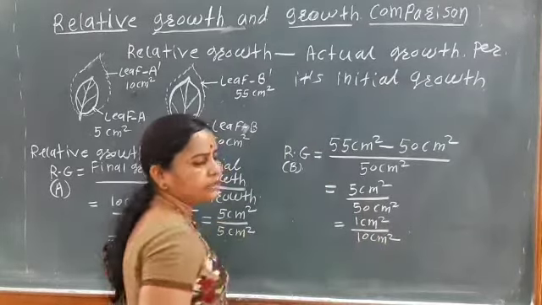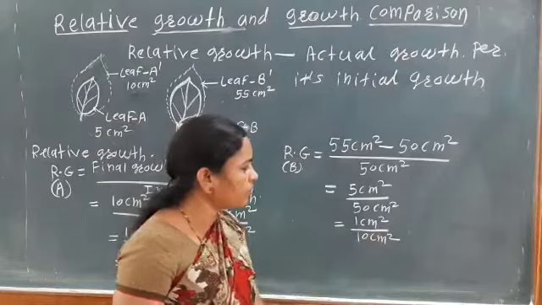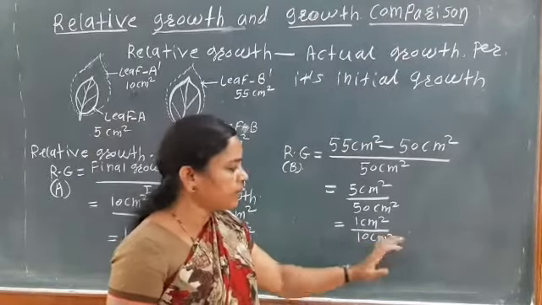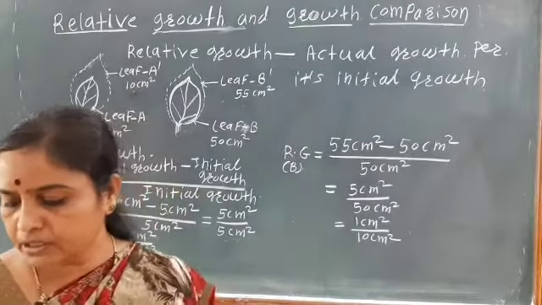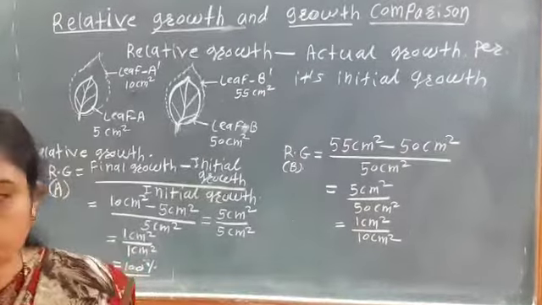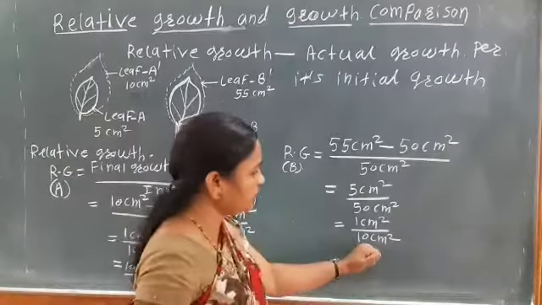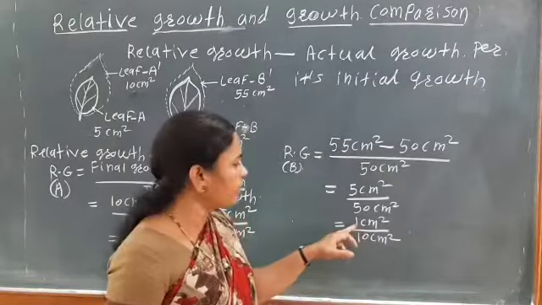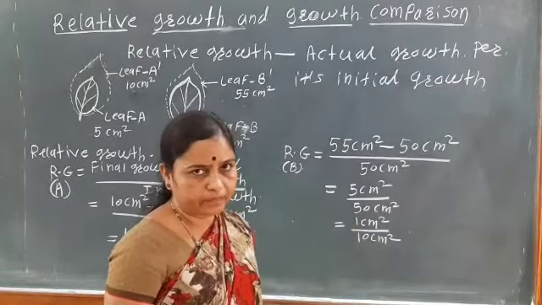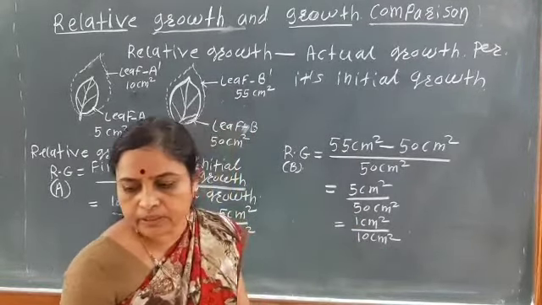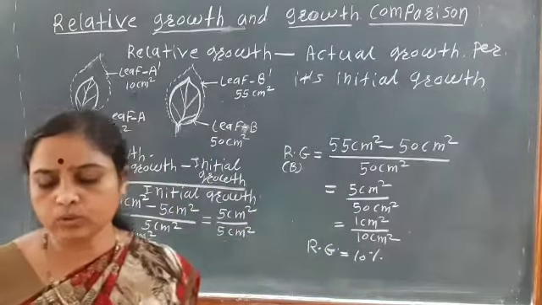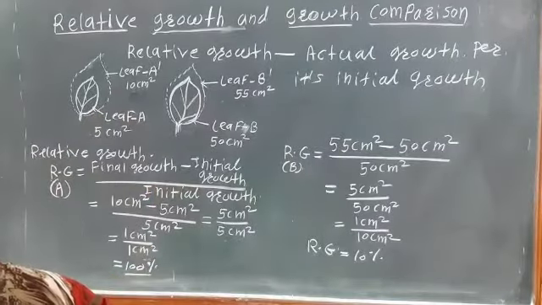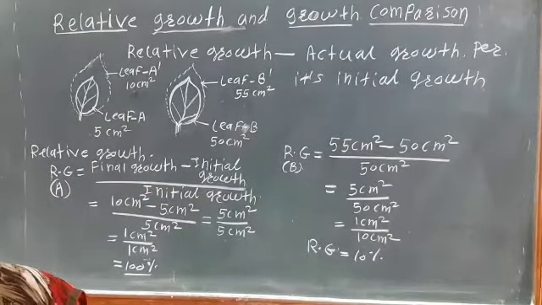Okay, 5 upon 50 is 1 upon 10. So here 1 centimeter square divided by 10 centimeter square. That is, out of the 10 centimeter square, only 1 centimeter growth is obtained. That is 10%. Only 10% relative growth is there.